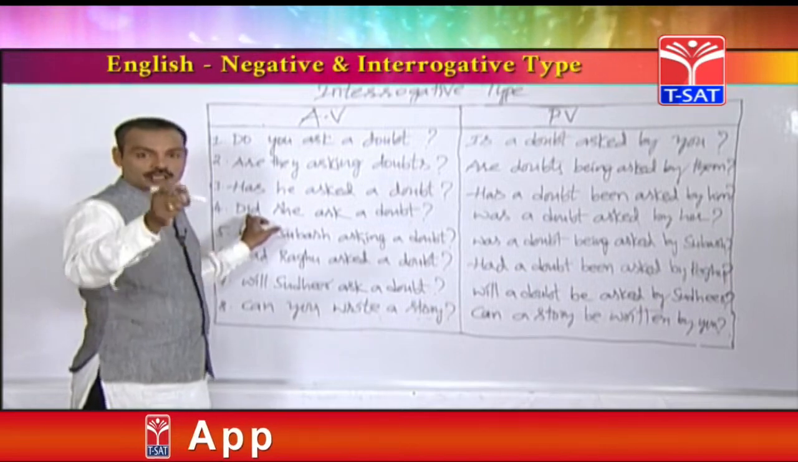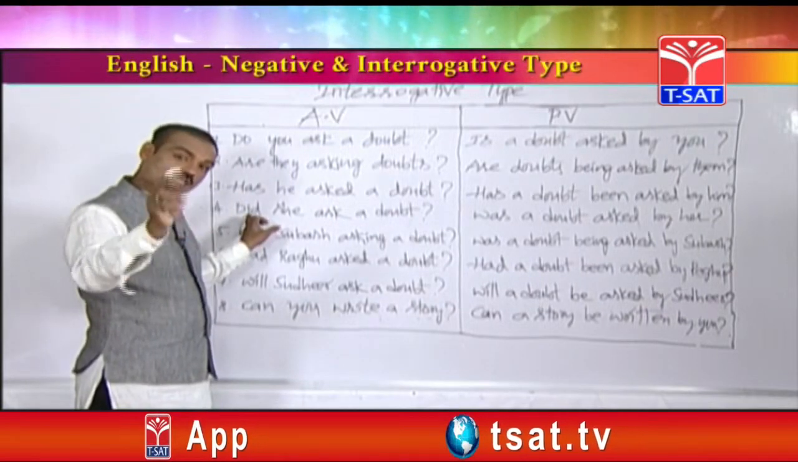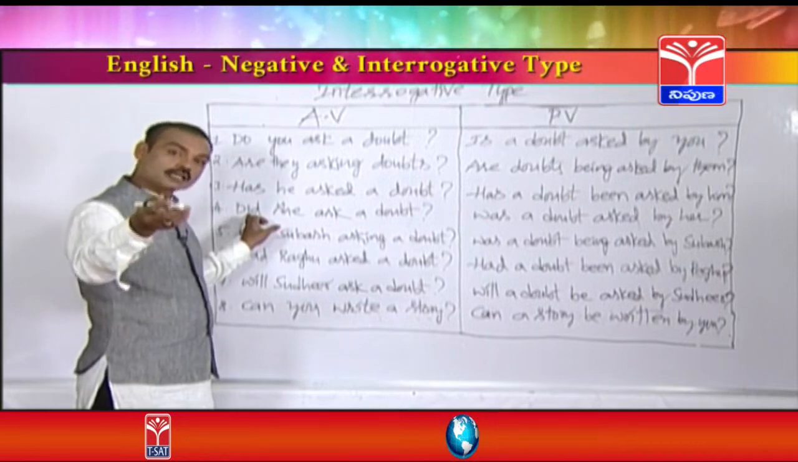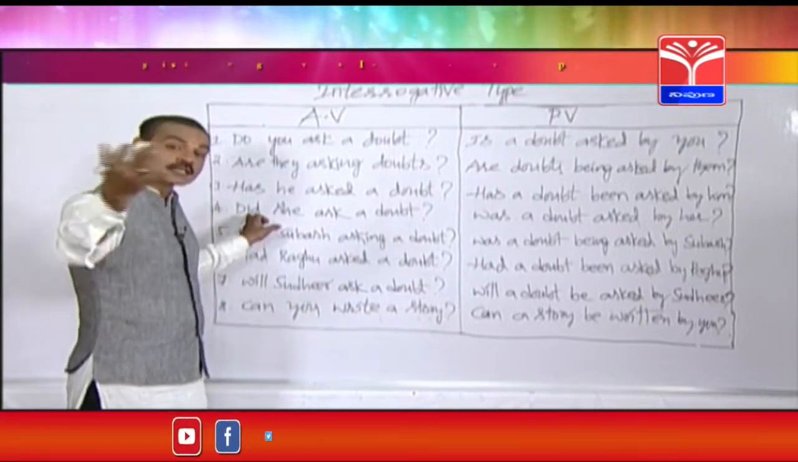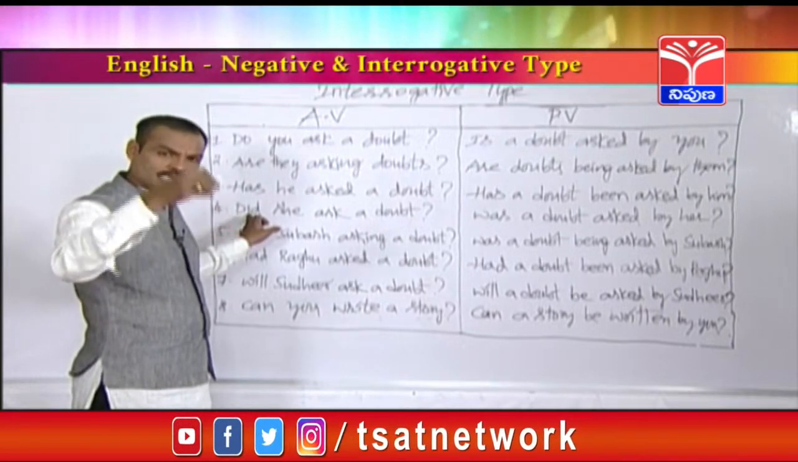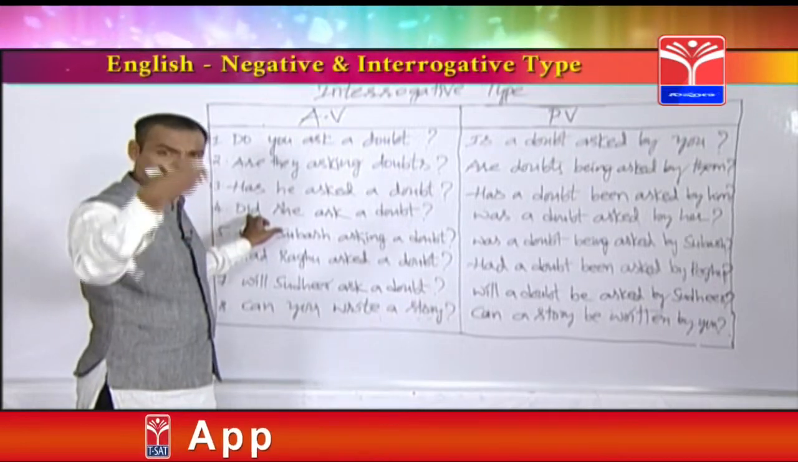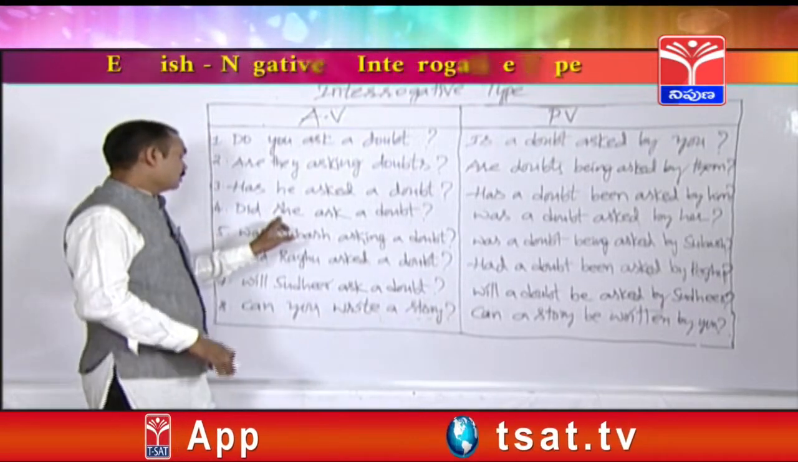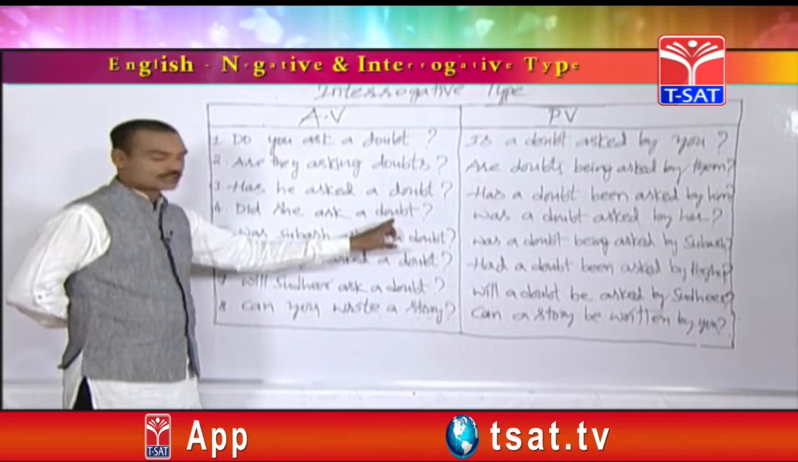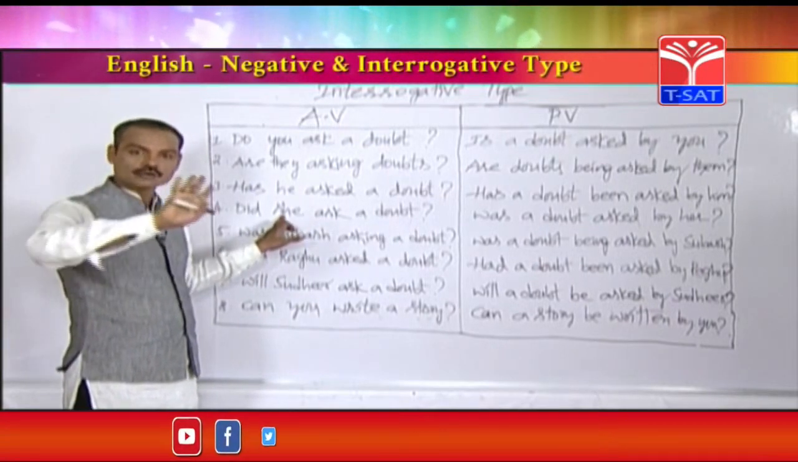For example, did you watch that movie? Did they watch that movie? Did he watch that movie? Did she watch that movie? Did a student watch that movie? Did students watch that movie? So friends, in simple past, any interrogative sentence starts with did only, whatever the subject it may be. So did she ask a doubt, or did he ask a doubt, or did they ask a doubt? So like that, there won't be any changes.